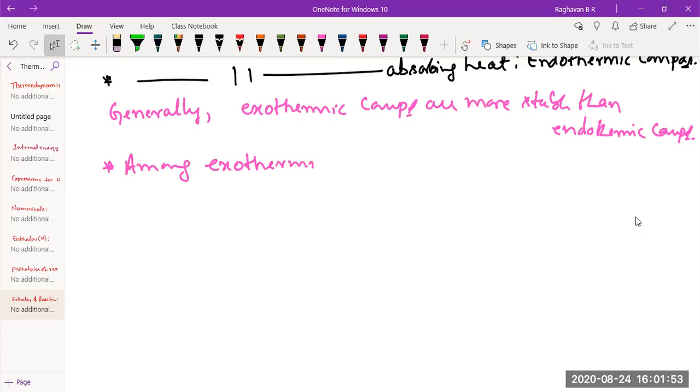How do we compare stability among exothermic compounds? Let me give one data here. Delta fH of CO, carbon monoxide, is minus 110.5 kilojoules.